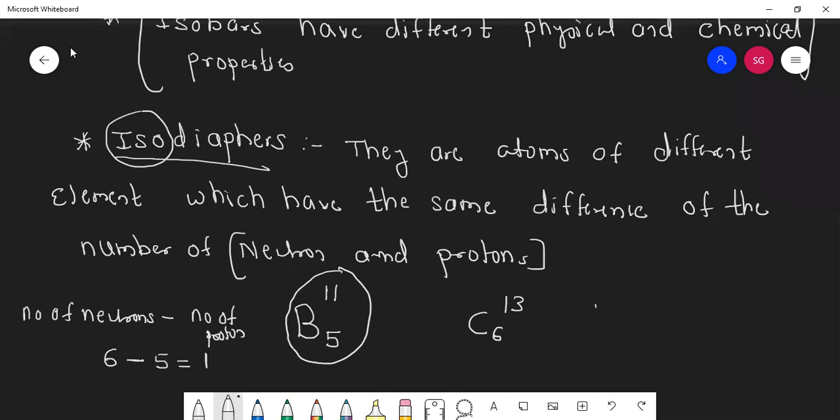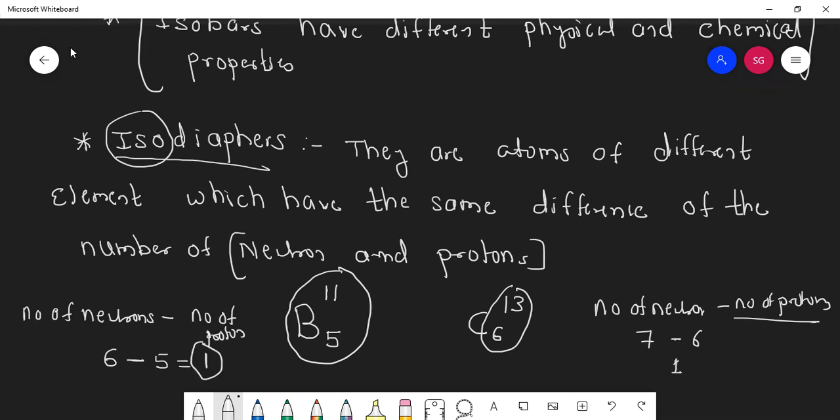Now tell me for carbon 6, 13. First I'll write neutrons minus number of protons. How many neutrons are there? 13 minus 6, which is 7. And protons? 6. So the difference is 1. Here also the difference is 1. So can I say boron 5, 11 and carbon 6, 13 are isodiaphers of each other?